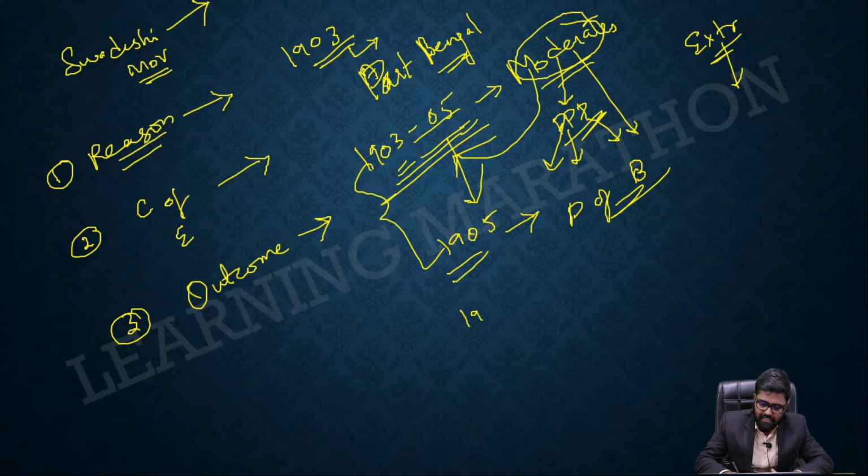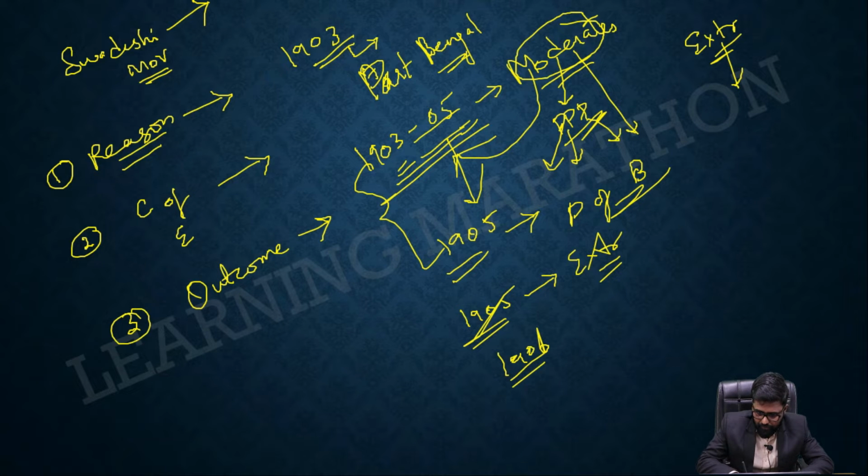So it was from 1905 that the extremists said, give us the power, let's take up the movement, let's take up the cause, and we will achieve fruitful results. This trend started in 1905, and extremists started to dominate the movement. And it was in 1906, a very, very important statement, Dadabhai Naoroji. Just a minute.